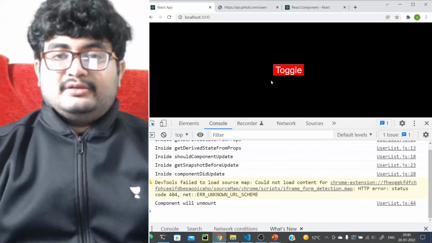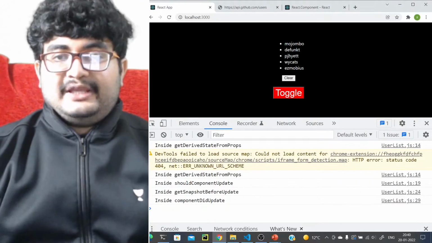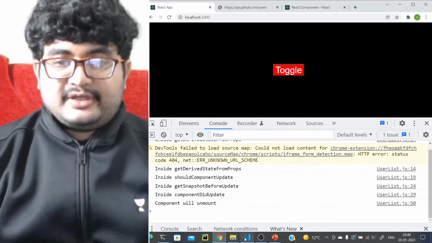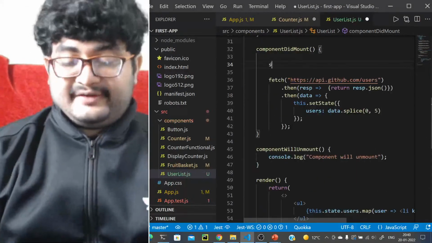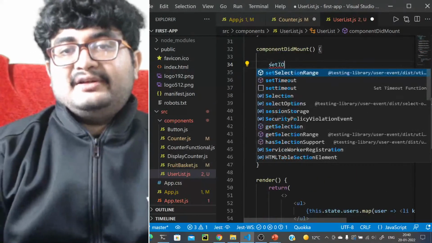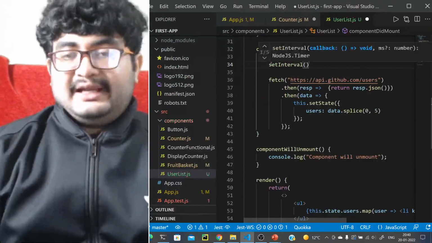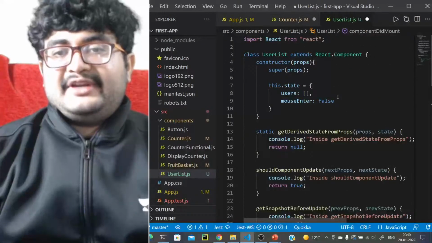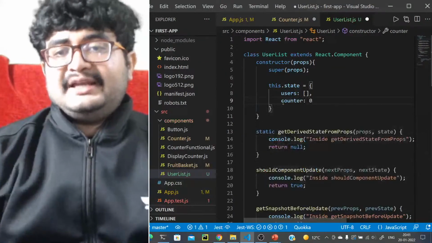So see what we'll do here. We are entering this, now let's close this. Okay, it's still not working. Maybe let's do something different. Let's add a different kind of listener. We'll add an interval, maybe setInterval, because we want to do something every few seconds. So setInterval, and let's add a counter here so that we observe the changes as well. Counter, and it's 0.